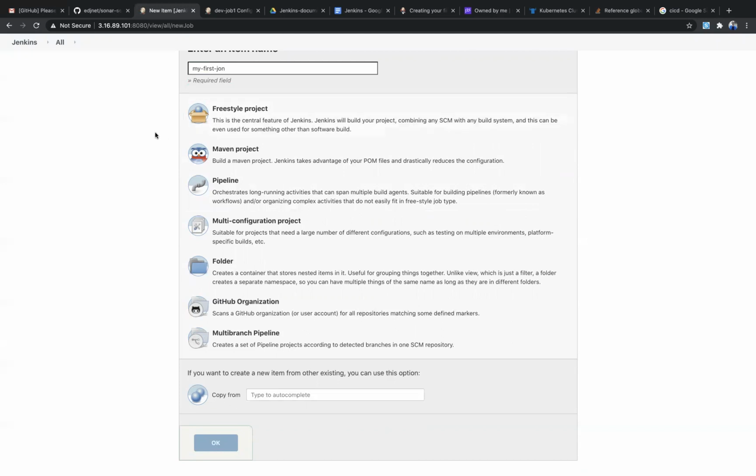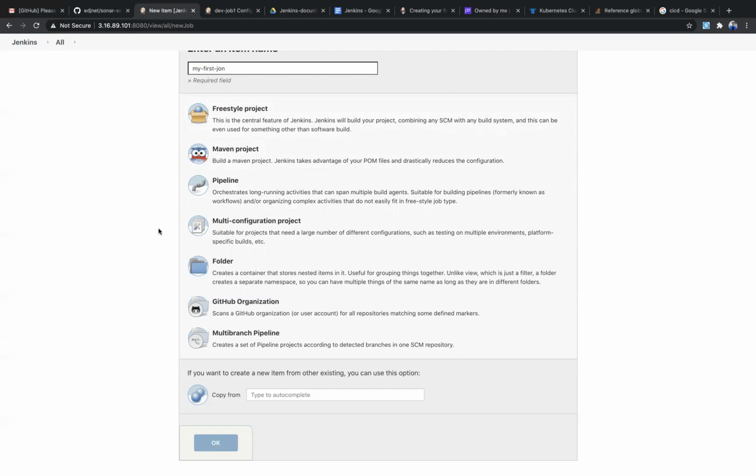People usually select the freestyle job for basic tasks, and if you want condition-based jobs, you need to create a programming type of job, that is Pipeline. The Maven project option is for when you want to create a Maven project. We can also implement a Maven project in a freestyle job, but if you want a dedicated type of job, then you can select Maven project.